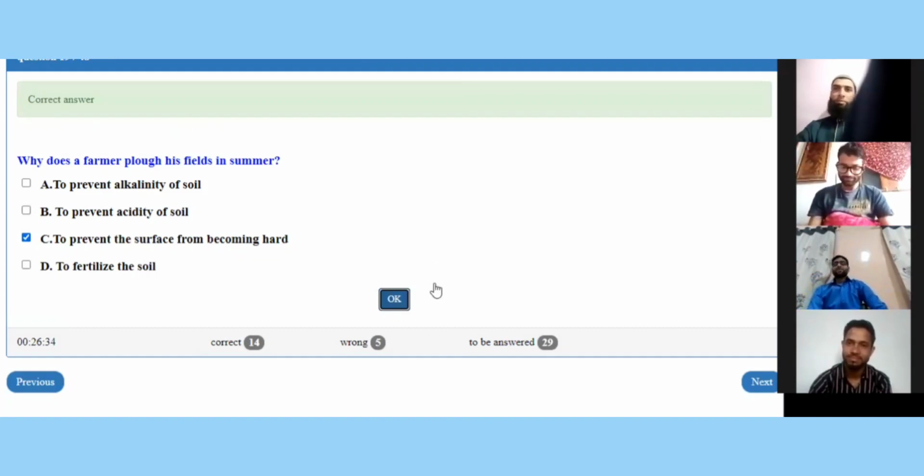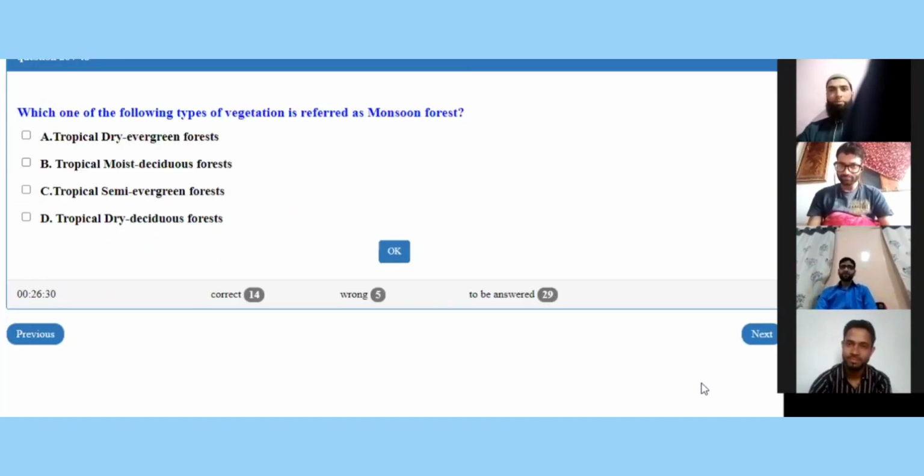The next question is for Mr. Bilal on the screen now. Which one of the following types of vegetation is referred to as monsoon forest? Tropical dry evergreen forests, tropical moist deciduous forests, tropical semi-evergreen forests, or tropical dry deciduous forests?